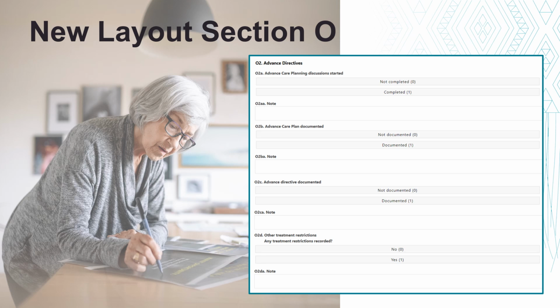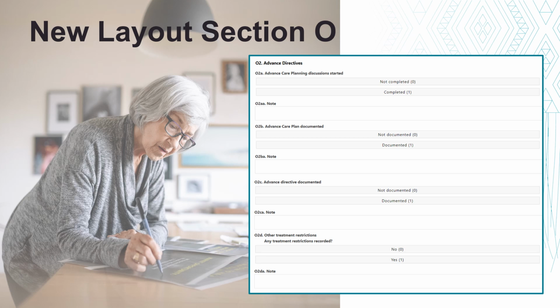Let's now take a look at the intent of this section. The intent is, has the person had the opportunity to consider their own advanced care plan and to be supported to talk about and document their goals, hopes, worries and preferences, and any advanced directives. An advanced care plan is defined as a dynamic document which may include advanced directives. Advanced directives are where a person consents or refuses to a specific treatment that may or may not be offered when the person is no longer able to speak themselves.